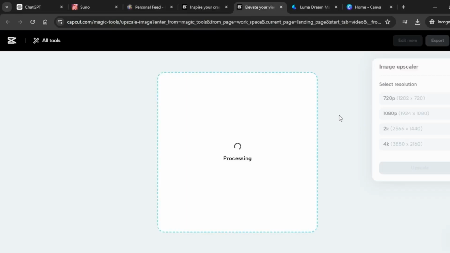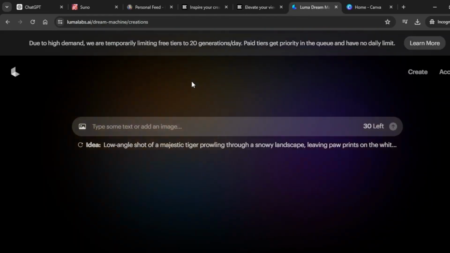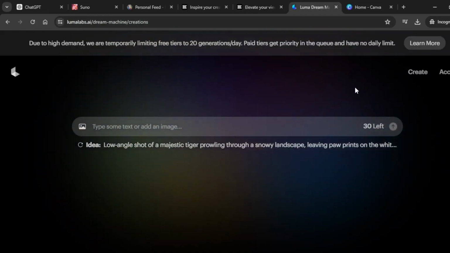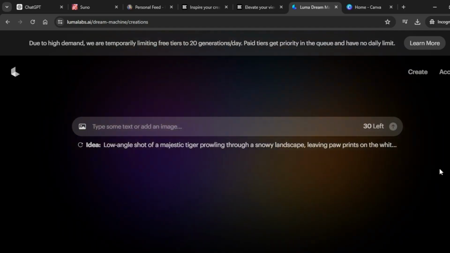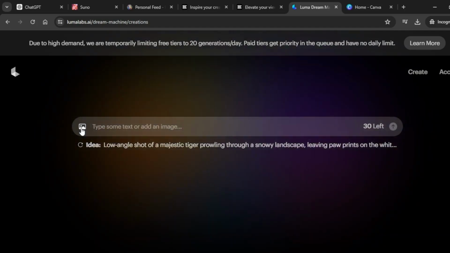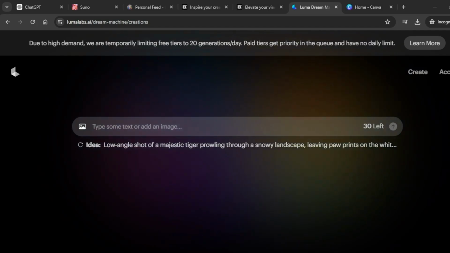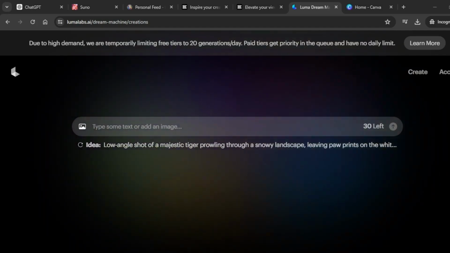From here we're going to convert the images that we just downloaded from Leonardo. To do that, you're going to use an AI tool called LumaLabs AI. Log into LumaLabs AI and it's going to prompt you to sign in. Once you have signed in, click on this picture icon right here and upload the images that you just downloaded.